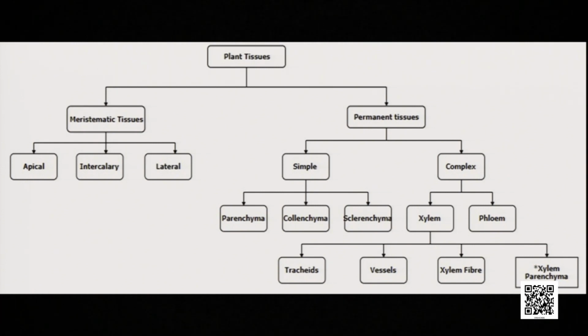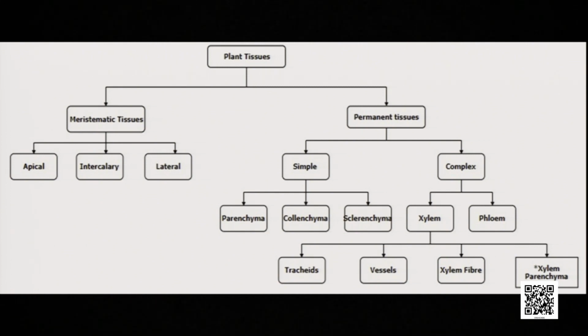Permanent tissues are again divided into two types on the basis of their structure, whether they are similar or dissimilar: simple and complex. The simple permanent tissues are divided into three types: parenchyma, collenchyma and sclerenchyma. The complex permanent tissues are divided into xylem and phloem.